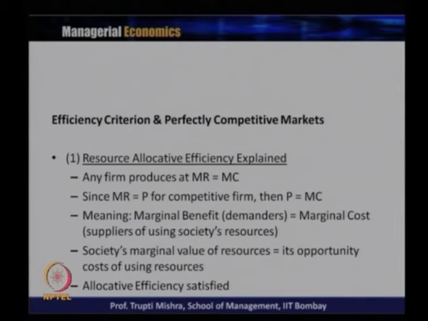Now what is the meaning? The meaning here is that marginal benefit, that is through demand, and marginal cost, that is the supplier using the society's resources. So, society's marginal value of resources is equal to the opportunity cost of using resources, and that is how allocative efficiency gets satisfied in a perfectly competitive market.